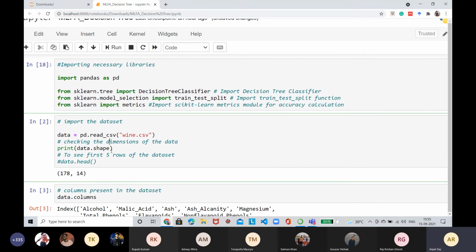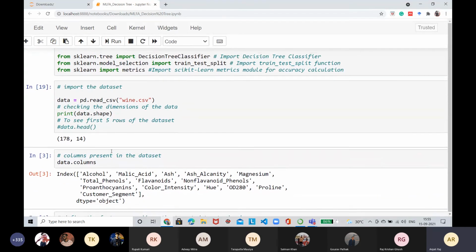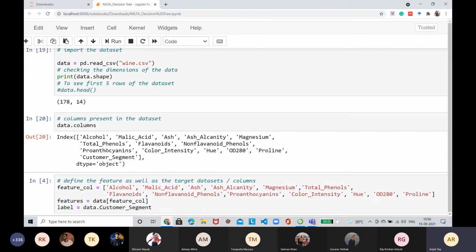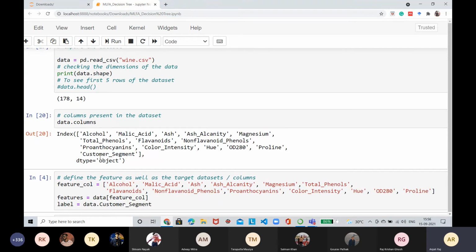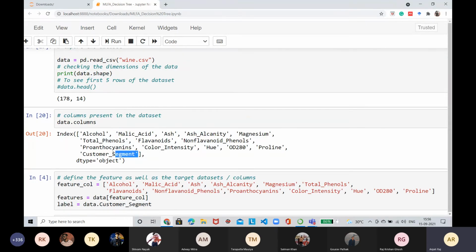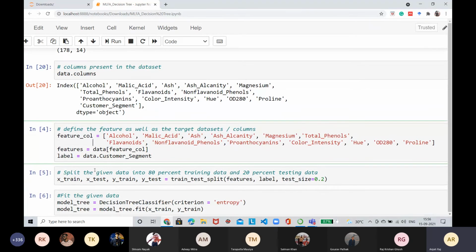So then we import the data set. The data set that we are using here is the Wine data set. It has 178 rows and 14 columns. In order to view the columns, we can use data.columns. So these are the columns available to us. From these 14 columns, we will use the first 13 columns as feature attributes, and the last column, the 14th column, we will use as the label or target attribute. So we define the feature columns and the label attribute for our data.